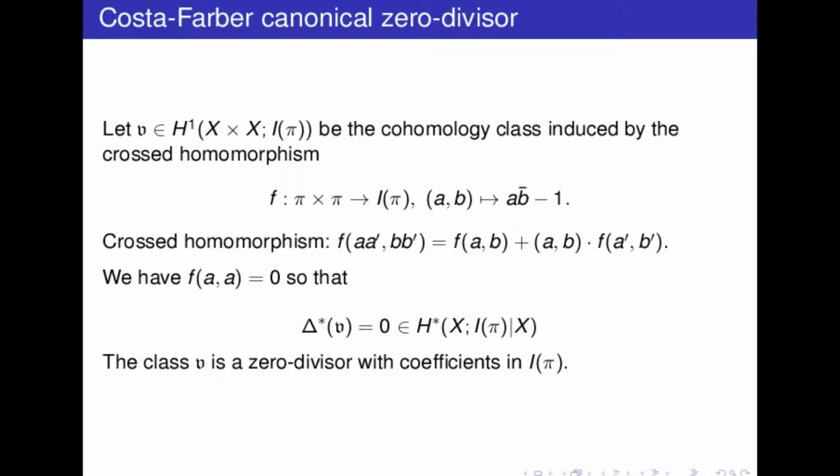This has the effect that the cochain defined by this function will be a cocycle, and then gives a cohomology class. We can check that f restricted to the diagonal gives 0, f(a, a) is 0, which means that the restriction of this class by the morphism induced by the diagonal is 0. In other words, our class is a zero divisor with coefficients in I of pi. And this is the obstruction.